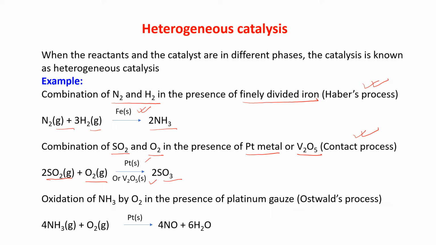Now oxidation of NH3 by O2, that means both are in the gaseous phase again, and this is happening in presence of platinum gauze, that is Ostwald process. The platinum is in the solid phase. That means the reactants and the catalyst both are in the different phases. So that is known as heterogeneous catalysis.